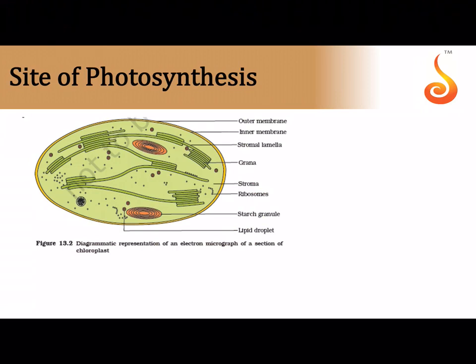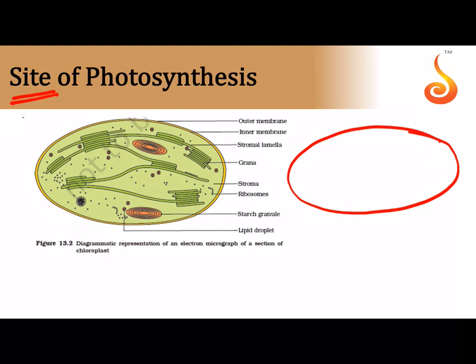So where exactly does photosynthesis take place? The site of photosynthesis is the chloroplast. All of you are aware that the chloroplast is a double-membraned structure, with an outer membrane and an inner membrane, and you have membranous disc-like structures stacked one above the other like a stack of coins, and this is referred to as the grana.